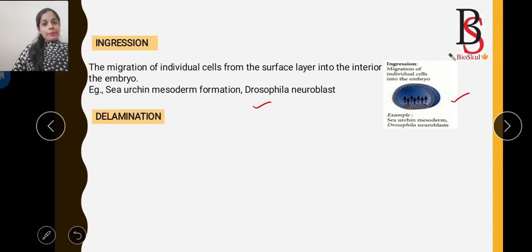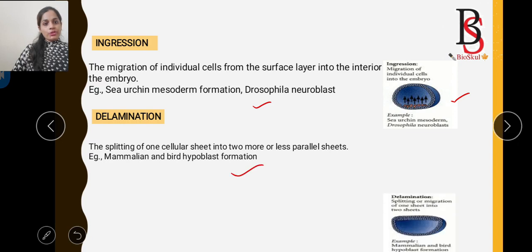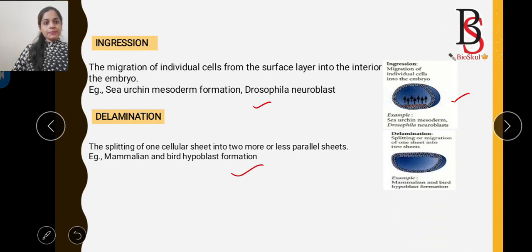Next is delamination. What is delamination? It is the splitting of one cellular sheet into two or more layers. This type of movement is found in mammalian and bird hypoblast formation. Here is the diagram.